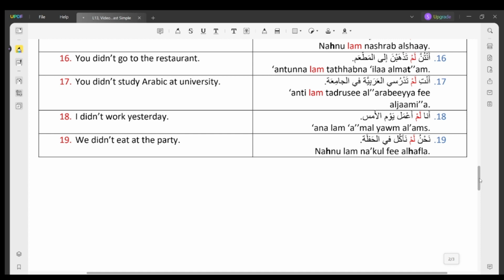Number 17. You didn't study Arabic at university. أنت لم تدرسي العربية في الجامعة. Number 18. I didn't work yesterday. أنا لم أعمل يوم الأمس. And number 19. We didn't eat at the party. نحن لم نأكل في الحفلة.